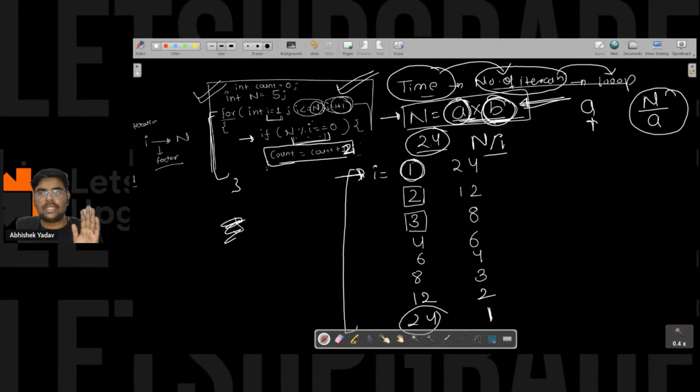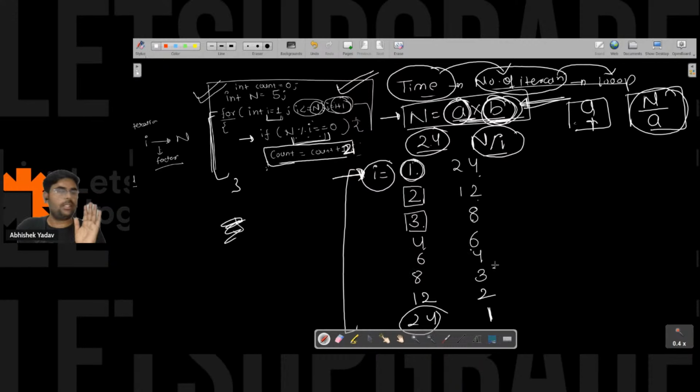So a is a factor, n by a is a factor, and if I am running this for loop from 1 till n, then at a particular point, if I is a factor of n, then n by I is also a factor, that is 1, 24, 2, 12, 3, 8, 4, 6, 6, 4. So there is no need to do count plus 1. You can write count plus 2 here. This I got to know.